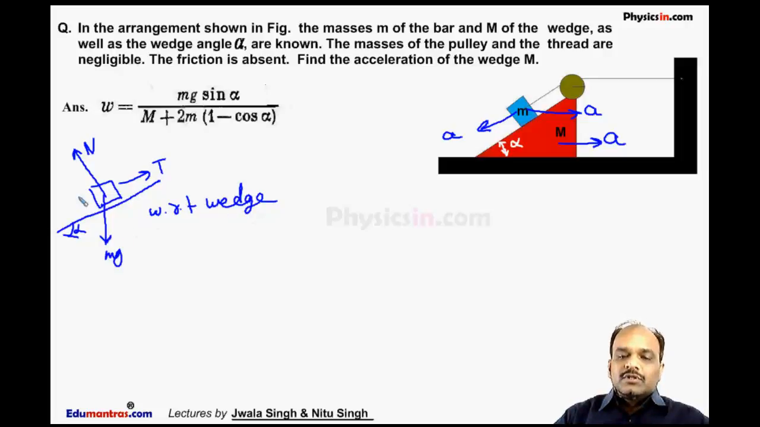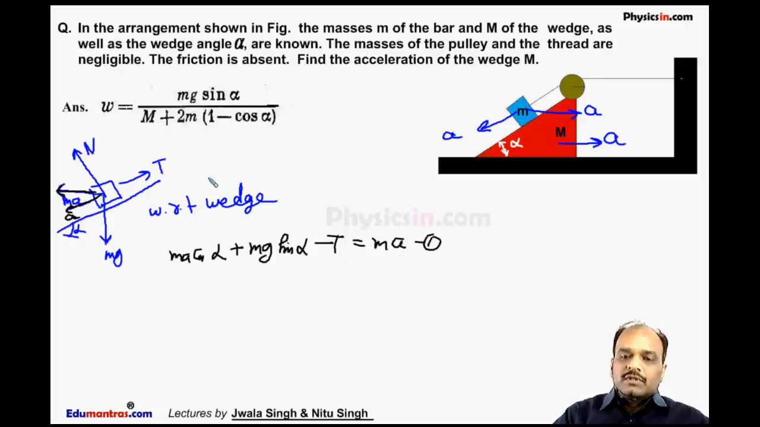Now if we are sitting on this wedge, then there is a pseudo force which will act on this block. So the pseudo force is M into A. This is the pseudo force, and it is going downward with an acceleration A with respect to this wedge. So we can say Ma cos alpha, the component of the pseudo force along this incline, plus mg sin alpha minus T is equal to ma. This is our first equation. This is the force equation along this incline.